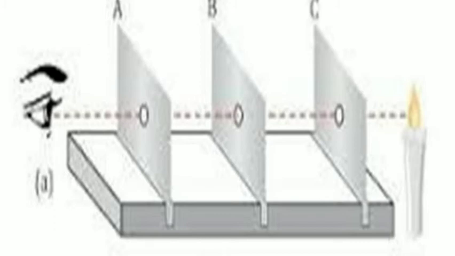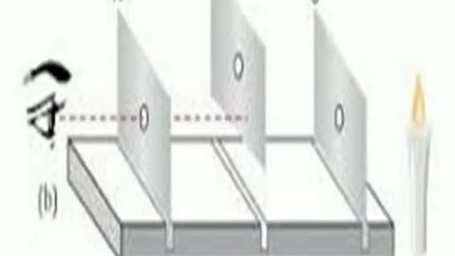Now just move one card this way. What happens? Will you be able to see the light? No. This suggests that light travels along a straight line. That is why when opaque objects obstruct it, a shadow forms. This is a very simple experiment that you can try at your home.